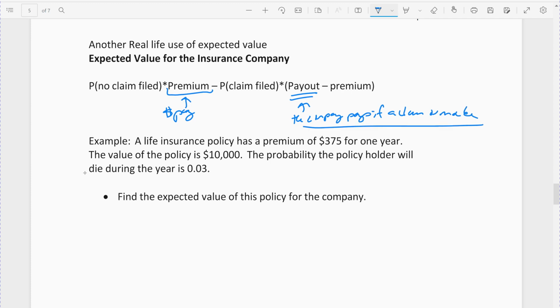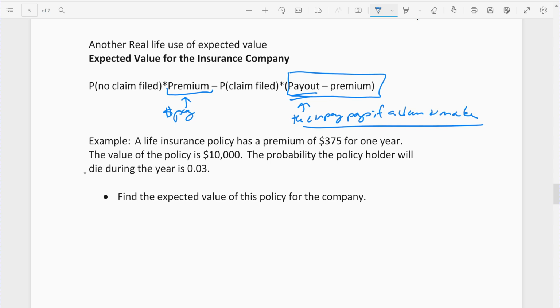So the probability that no claim will be filed times the premium from the individual, minus the probability that they'll file a claim, that's what filing a claim means, times, and you have to be careful here, the payout minus the premium, because the company gets the premium, and the payout is sort of what's left over after the premium has been paid. So from the company, that's the amount of money the company has to pay.